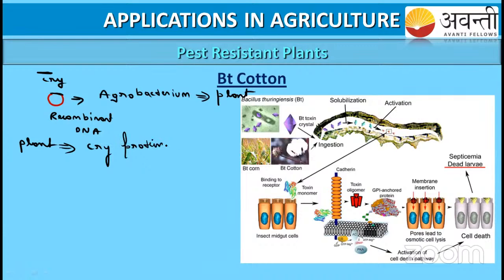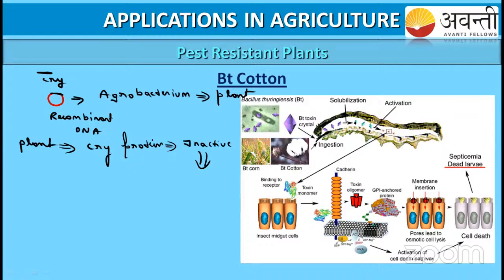Can anyone tell me whether this cry protein is in the inactive form or the active form? Yes, it is in the inactive form. So this inactive protein is produced inside the plant. Now an insect or some pest will come and bite the leaves or any parts of the plant. Along with its saliva, it will take the Bt toxin.